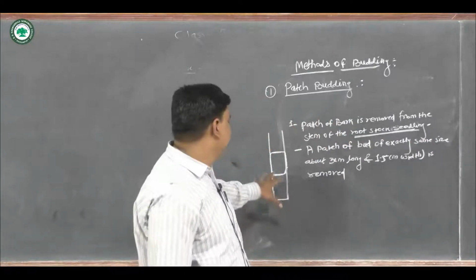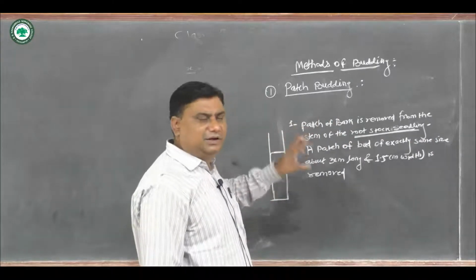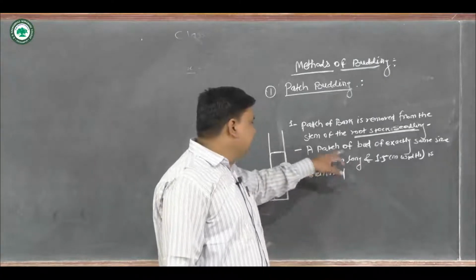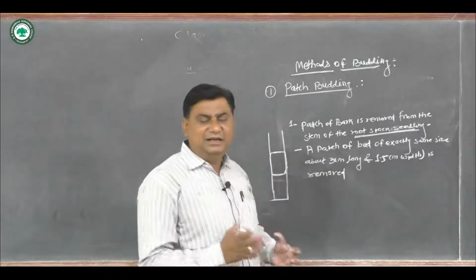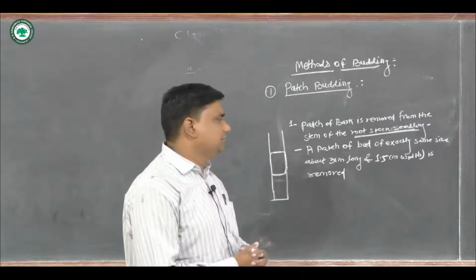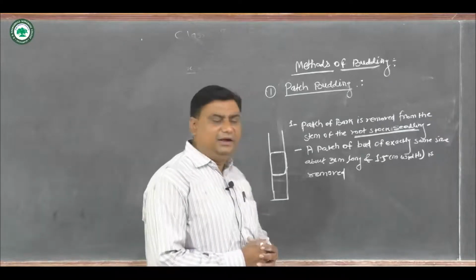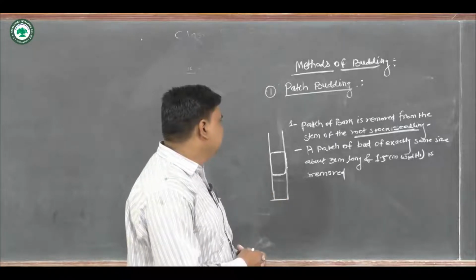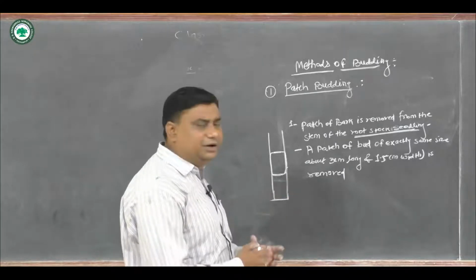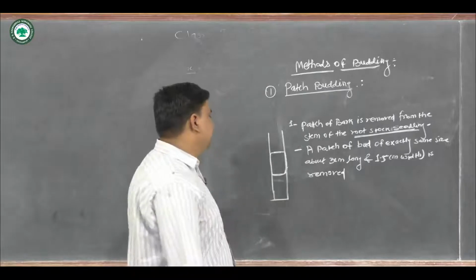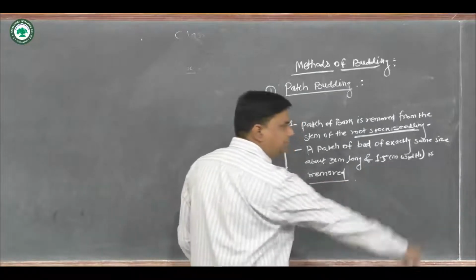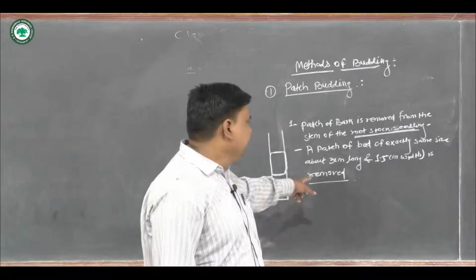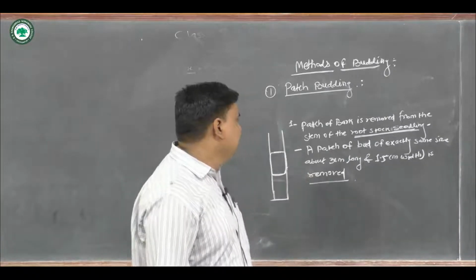Then after the patch of bark is removed, a patch of bud of exactly the same size, about 3 centimeter, is removed from the desired variety. Whatever variety you choose is what we call the desired variety.